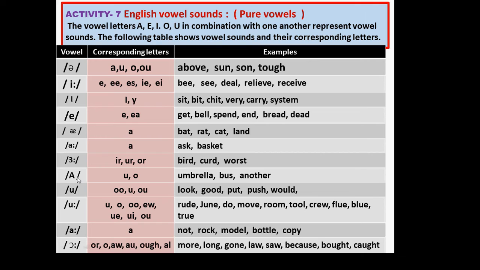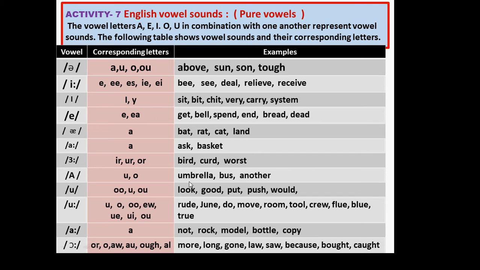See, then again this is short a. You learn here a. This is a very short a, and corresponding letters are U, O. Just we say umbrella, bus, another.